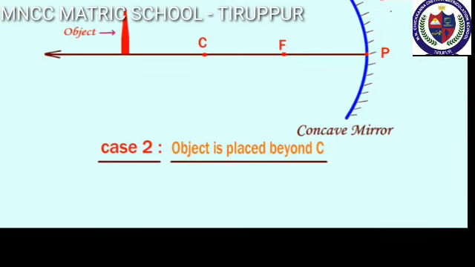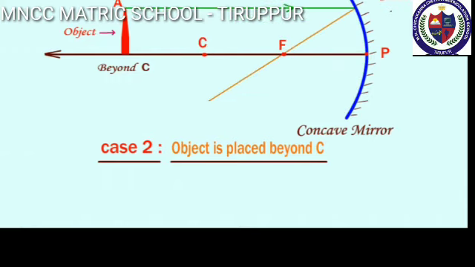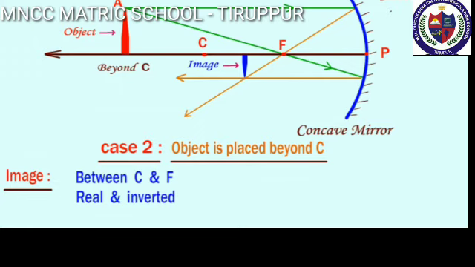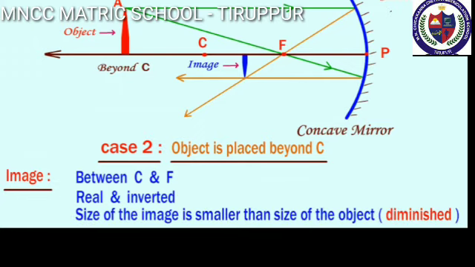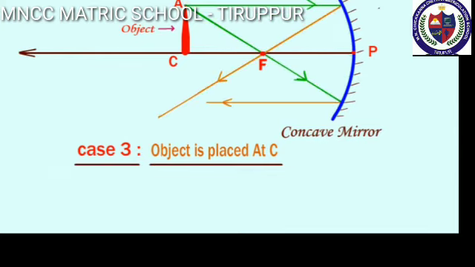Next, case number 2. When the object is beyond the center of curvature, the position of the image is between the principal focus and center of curvature, and nature of the image is real, inverted, and smaller than object. Next, case number 3. When the object is at the center of curvature, the position of the image is at the center of curvature itself, and the nature of the image is real, inverted, and same size as the object.